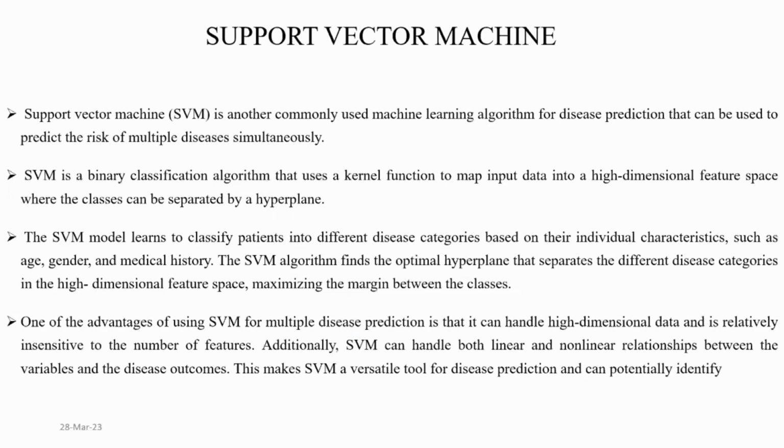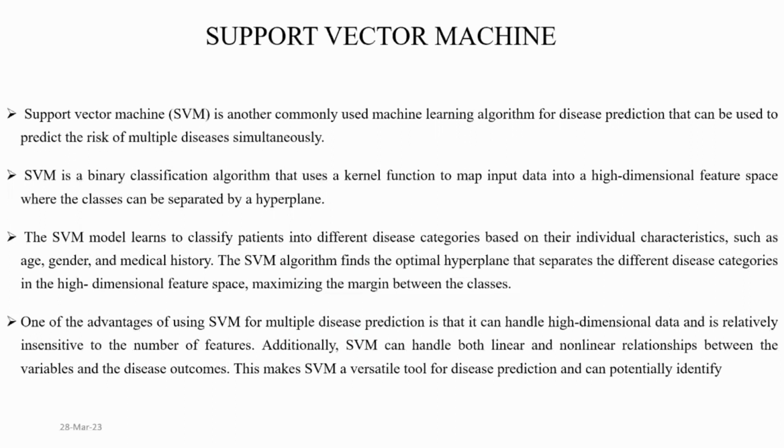Support vector machine is another commonly used machine learning algorithm for disease prediction that can be used to predict the risk of multiple diseases simultaneously. SVM is a binary classification algorithm that uses a kernel function to map input data into a high-dimensional feature space, where the classes can be separated by a hyperplane.